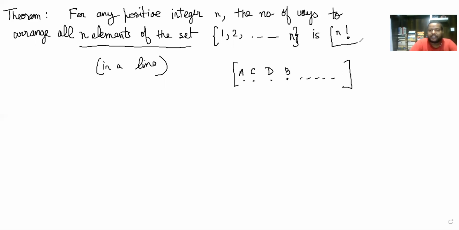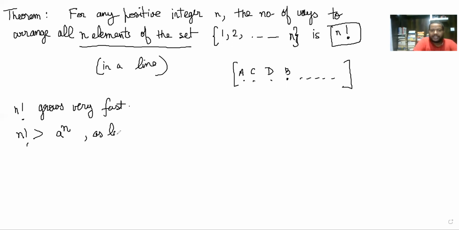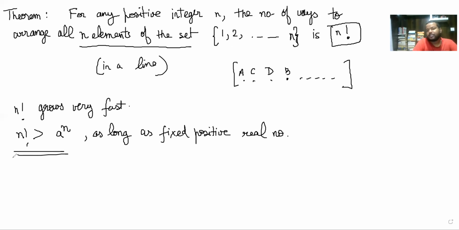Now n factorial is an interesting number. n factorial grows very fast. On a side note, you can say that n factorial is eventually greater than a to the power n as long as a is a fixed positive real number. Basically what I'm saying is you can always pick an n large enough such that n factorial will be greater than a to the power n.